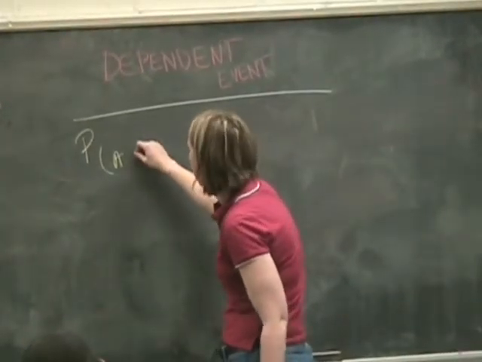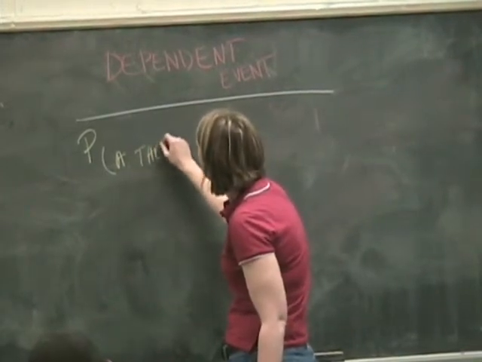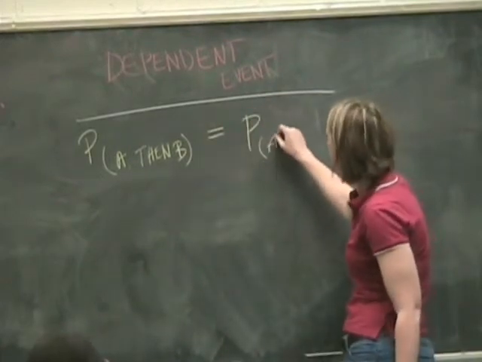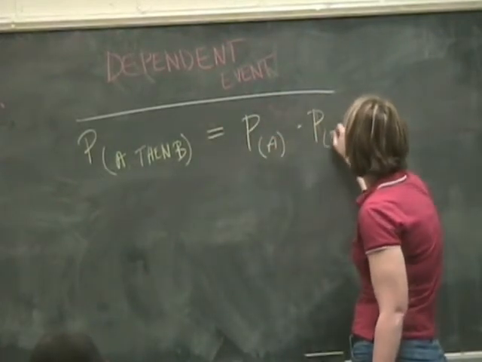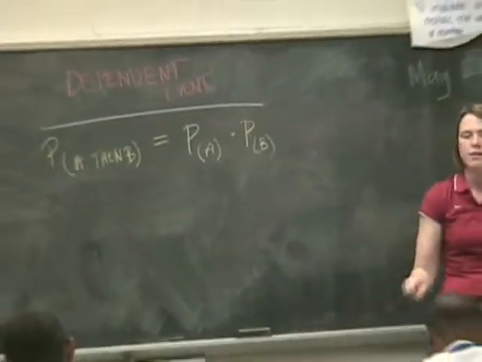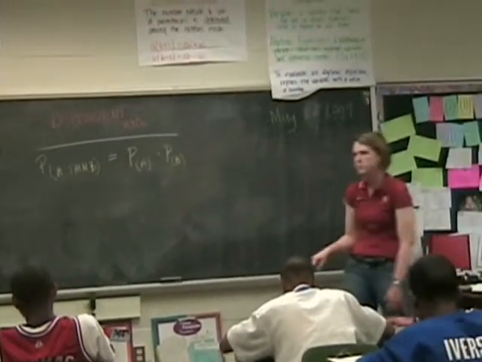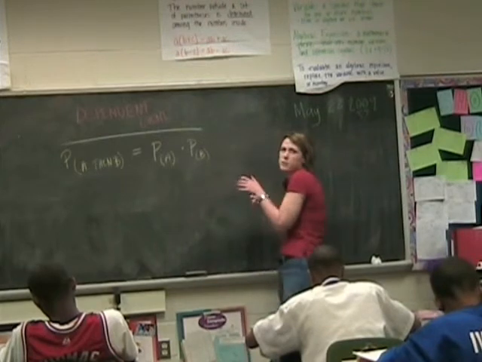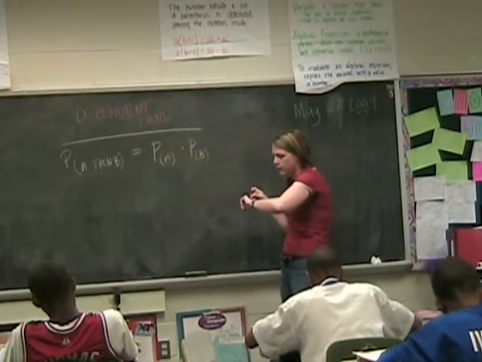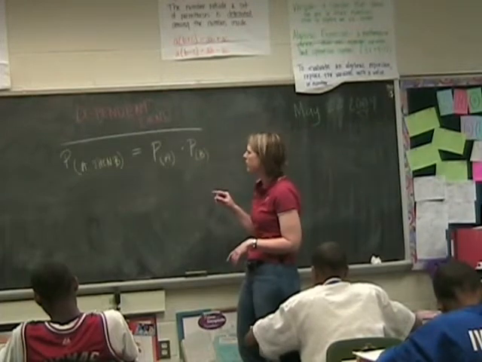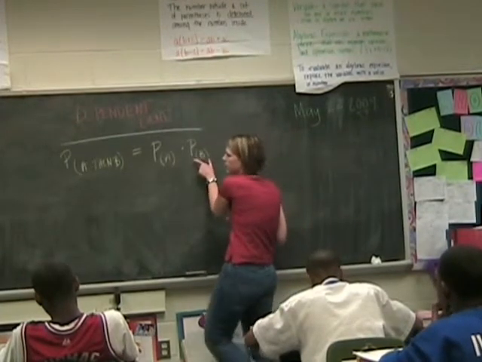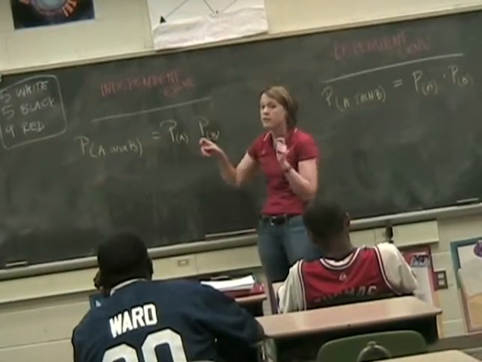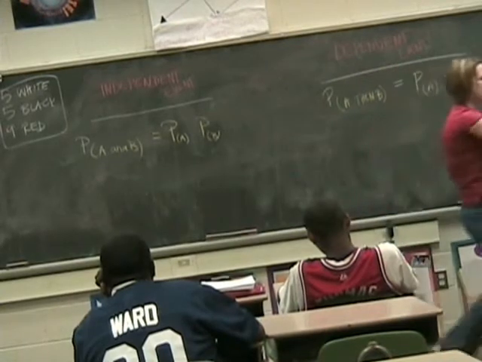We have the probability of A then B. We get the probability of A times the probability of B. And remember, these are a little different because when they are dependent events, what happens first matters. So this number will be a little different. In independent events, our denominators are going to be the same.